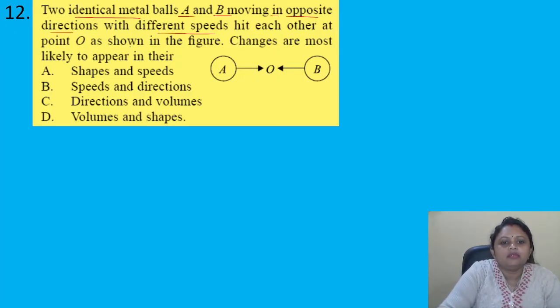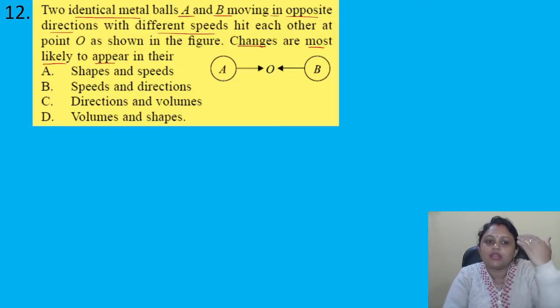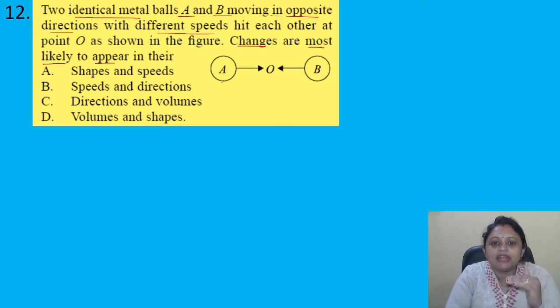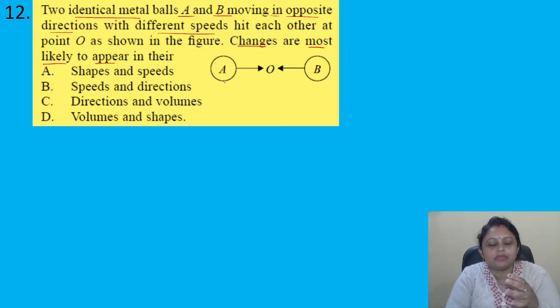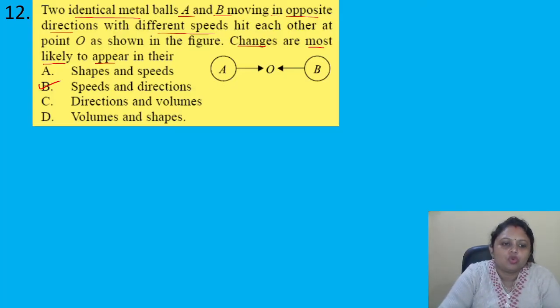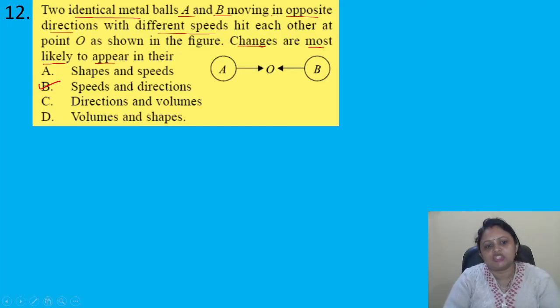What changes are most likely to appear? Their directions are different, so their direction will be affected, and if they are colliding, their speed will also be affected. So option B is the correct answer, that is speed and direction.